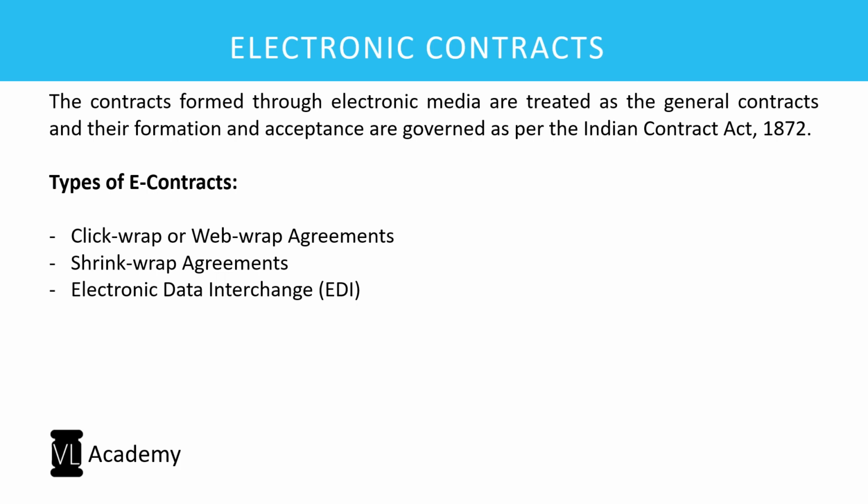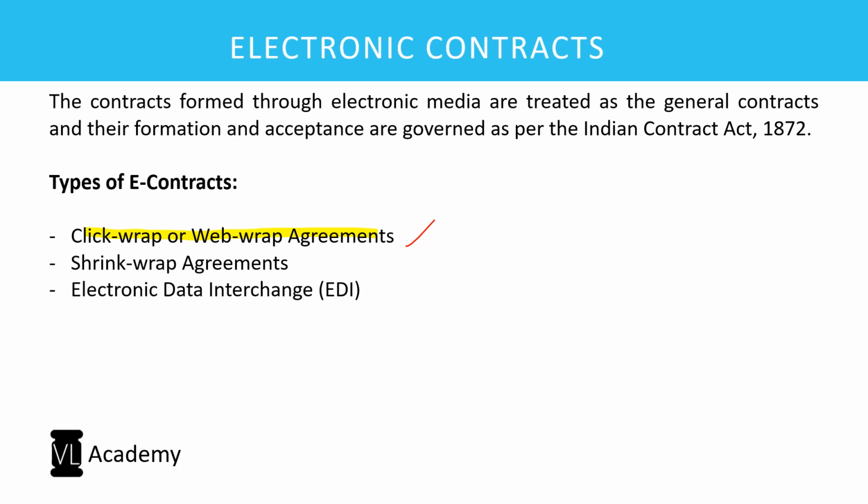So there are three major types of e-contracts. One, click wrap or web wrap agreements. So what is a click wrap or web wrap agreement? This is an agreement where, if you can recollect, when you are using any system, when you are opening your Google account, let us say.